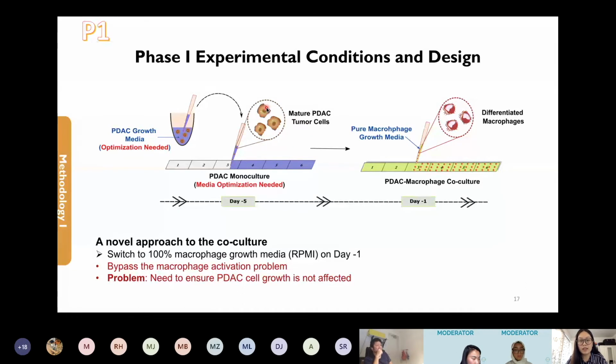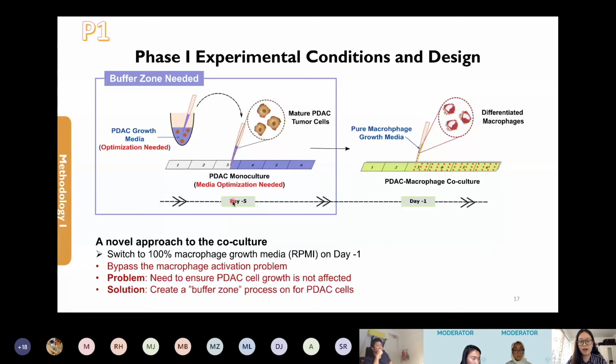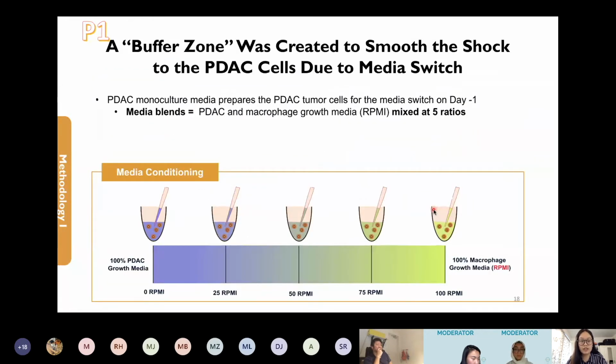So what we need is a buffer zone between day -5 and day -1 to prepare them to adapt to the media switch. We decided to create this buffer zone by turning the PDAC monoculture media into a combination of the PDAC growth media and the macrophage growth media at different mixing ratios.